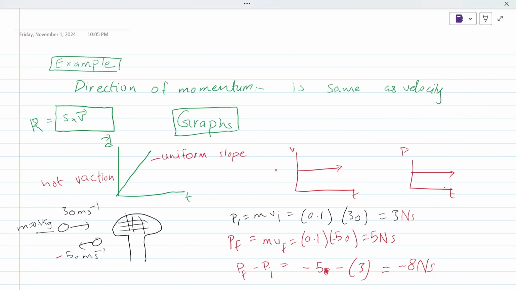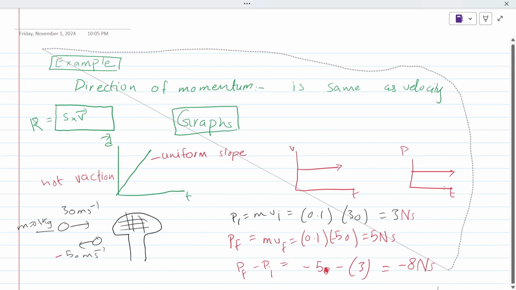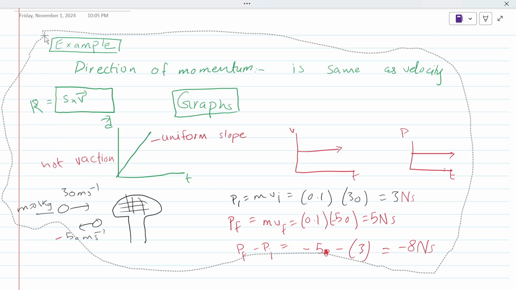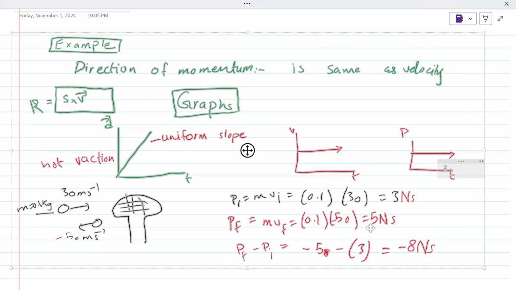Let me extend this question a bit. Consider if the time of striking the ball is 0.2 seconds. What was the force on the ball? Can you calculate it by the same knowledge I have given to you?